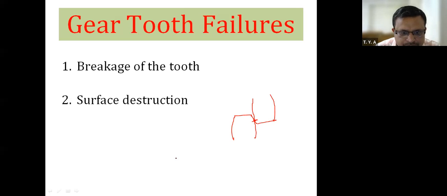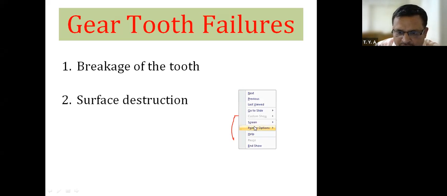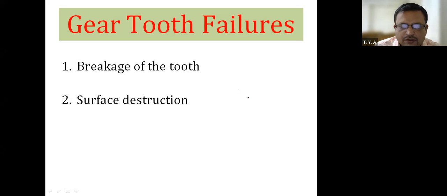Today we will see basic theory of gear tooth failures and other related theory so that you can understand. Now we will see gear tooth failures. In that, first is breakage of the tooth. Therefore, I will draw here two gear teeth meshing with each other.